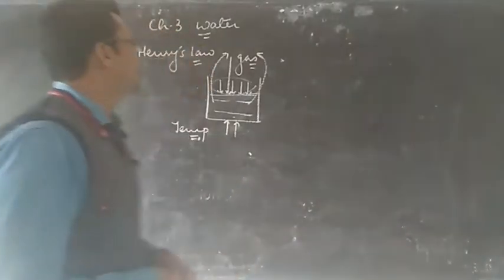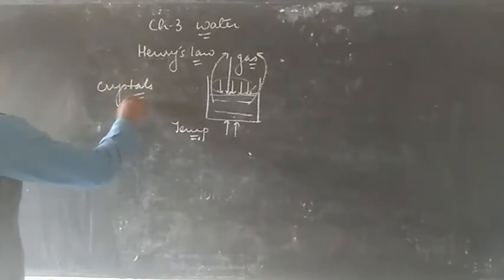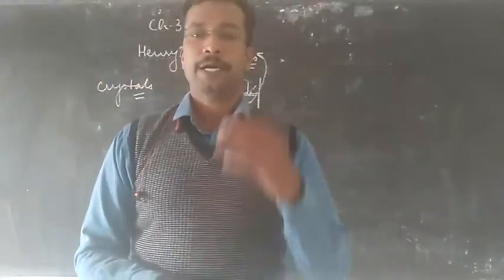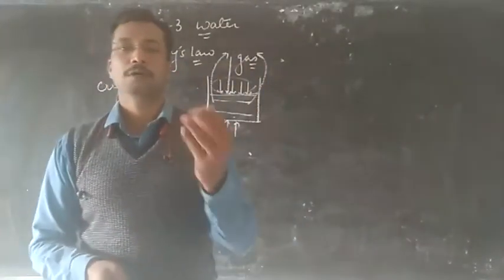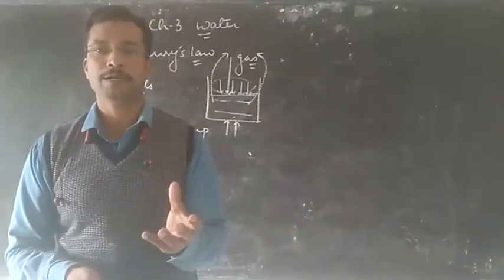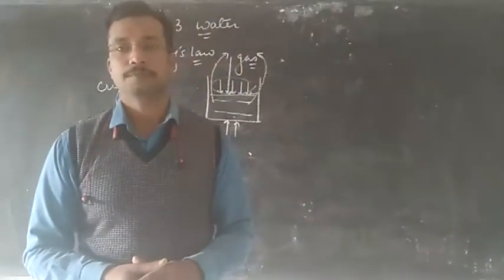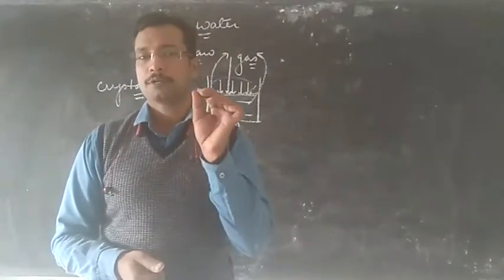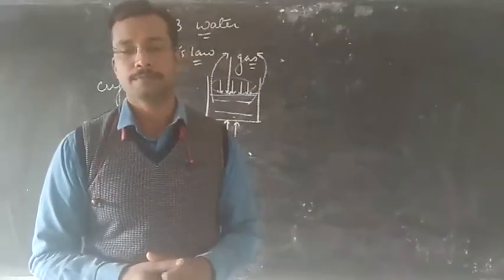Next we can come to crystals. Crystals are formed by the process of crystallization, in which we cool a hot saturated solution. When you cool a hot saturated solution, we find dissolved solute particles separate out in the form of crystals. A very good example of this is the formation of the crystal called misri. In Hindi we call it misri.